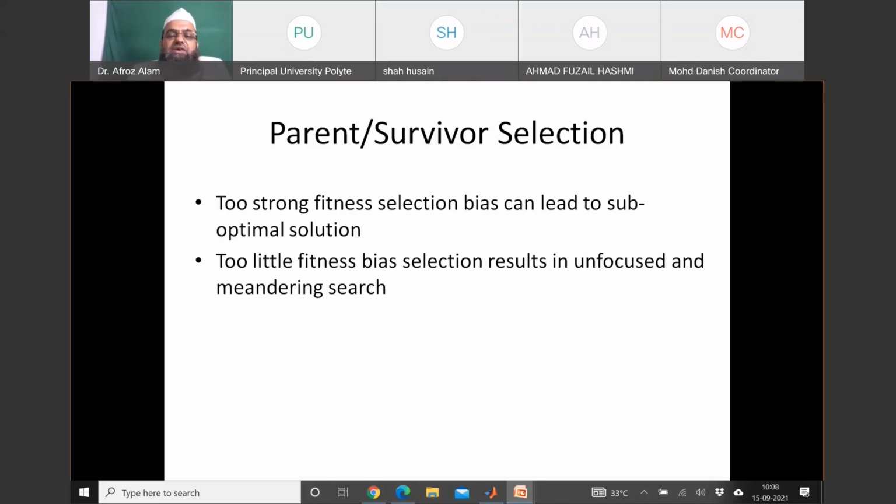Too little fitness bias in selection results in an unfocused and meandering search. If you do not give proper weight to the chromosomes having better fitness, then you are not going to exploit your information in a better manner, and your program will take a very large time. That is known as the meandering effect. Even if it reaches some valley or some top, it will not stay there. It will jump from there in search of a better one, and the search will continue. It will not terminate. So this is called the meandering effect. It will only move and move.